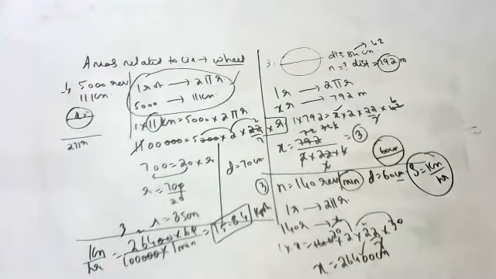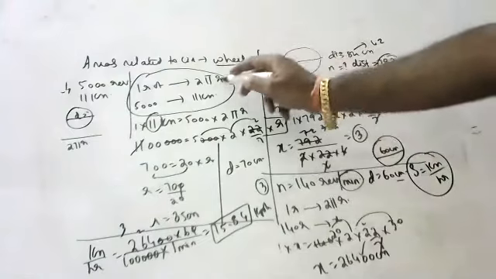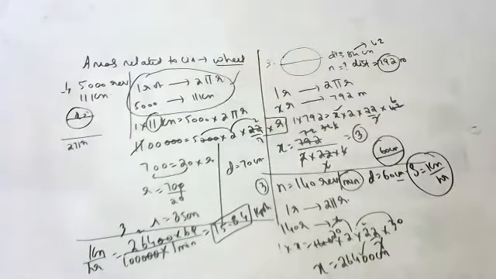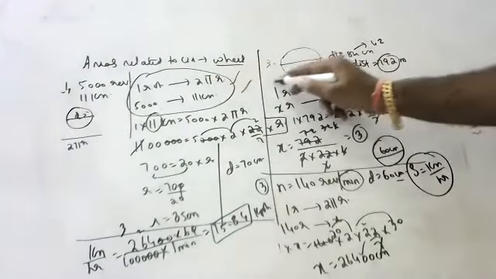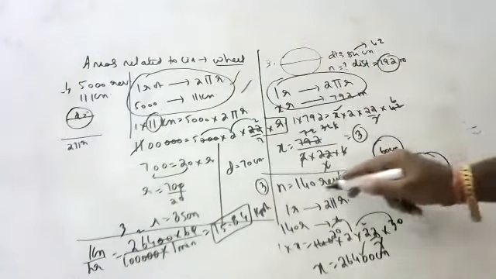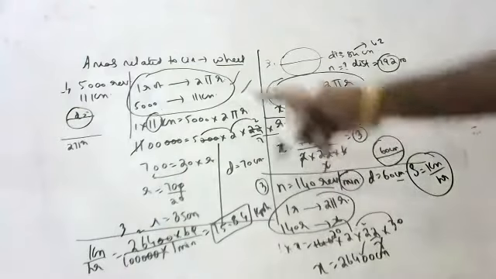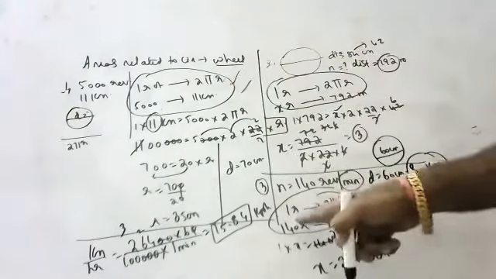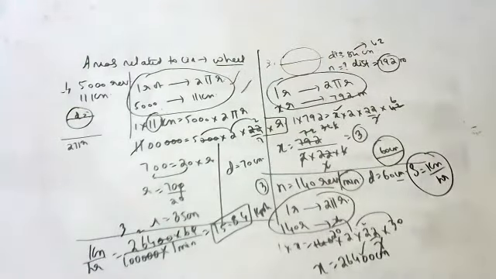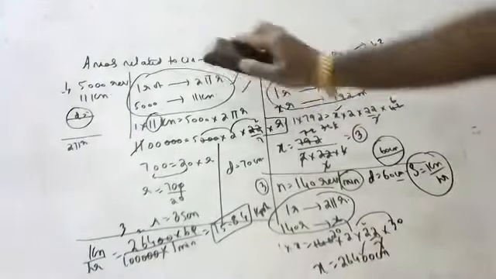Okay, children, we follow the same procedure everywhere. One rotation is 2 pi r. Here also I followed that, and in future questions also I will follow that only. If you know one rotation is 2 pi r, you can find how many rotations are equal to how much distance.